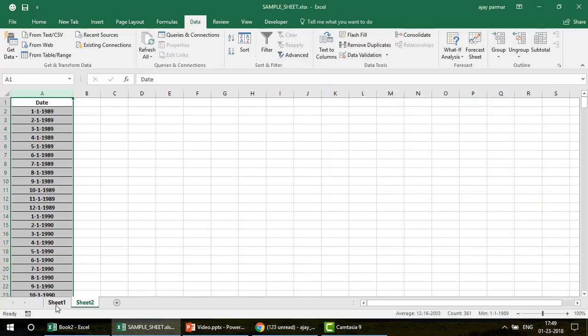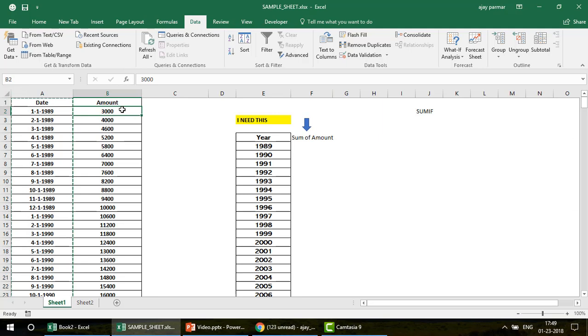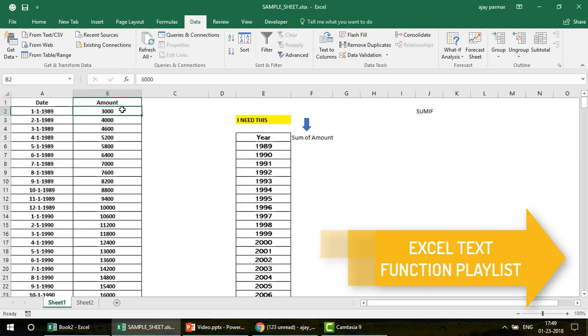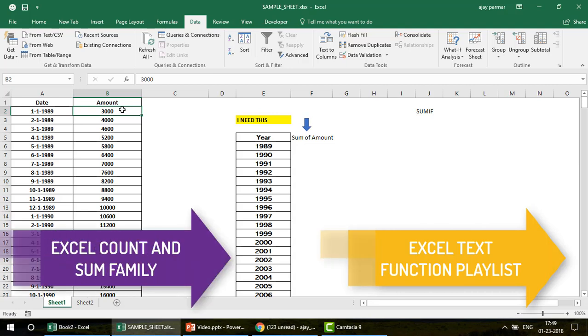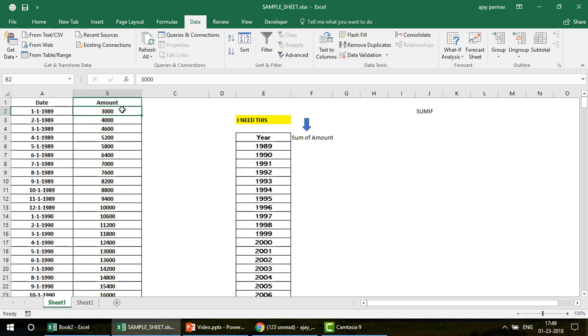So this is fine, but the main motive is how we're going to do it. We're going to use the text functions. Now, two very important things before I start working on this. I want to make it clear, guys. If you know the text functions like MID, LEFT, RIGHT and FIND, and on the other side the SUMIF function, this video will be very easy for you to understand. But if you do not know, then you must watch my two playlists, Excel text functions and Excel sum and count family. These playlists are dedicated to those who want to learn the SUMIF, COUNTIF functions and also the text functions which I have just shared, because this is not a basic level video.